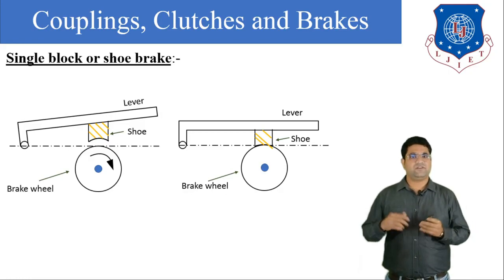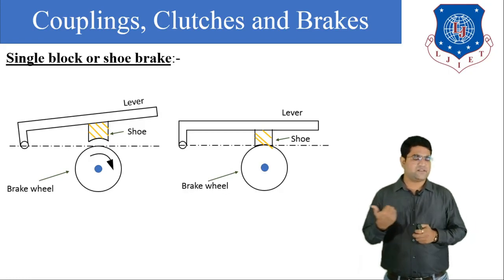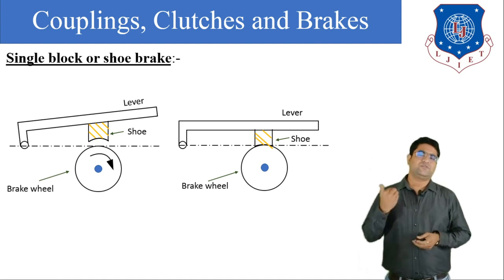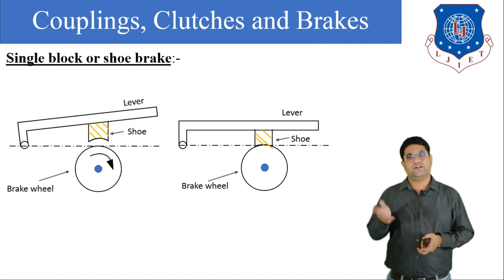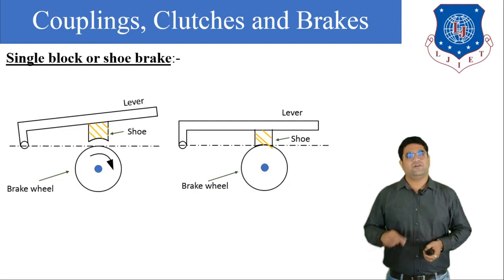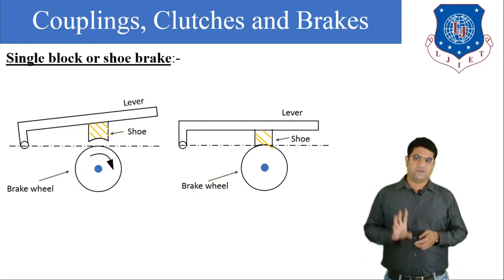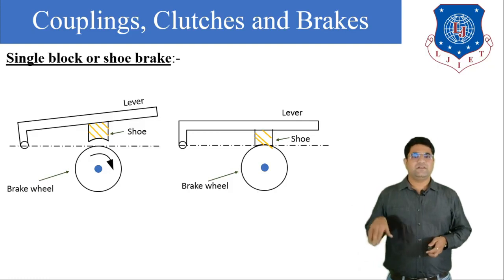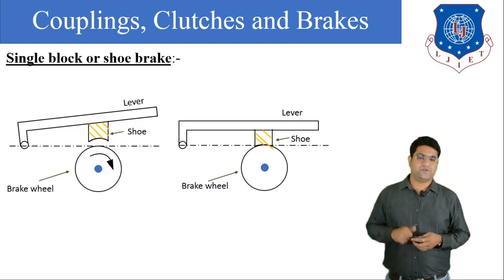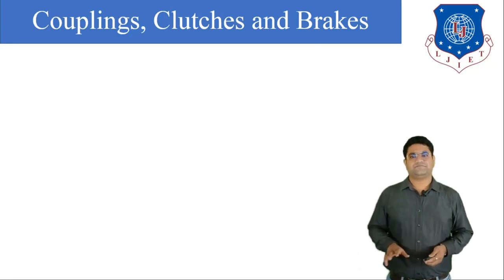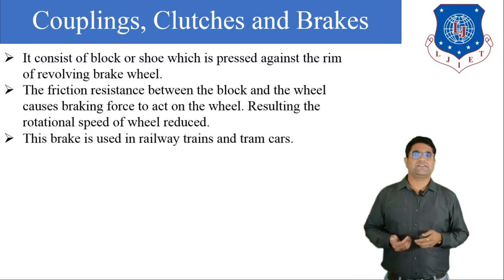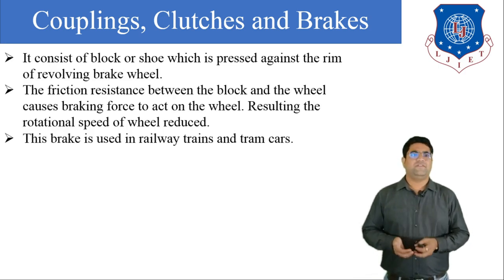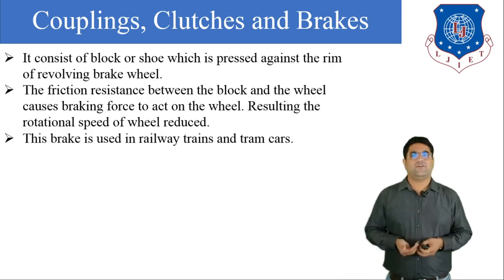So ultimately the resisting force, that is the frictional force, is applied. Due to that frictional force, the speed of the wheel will be reduced. So ultimately we can reduce the speed or stop the wheel. This is the simple working of the single shoe brake. Here I have provided all the description that it consists of the block or shoe which is pressed against the rim of the revolving brake wheel. Now what happens?